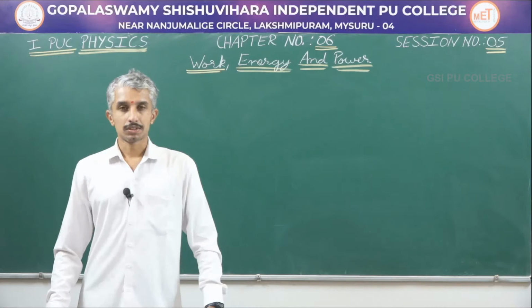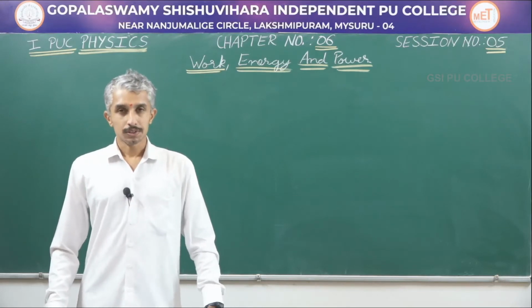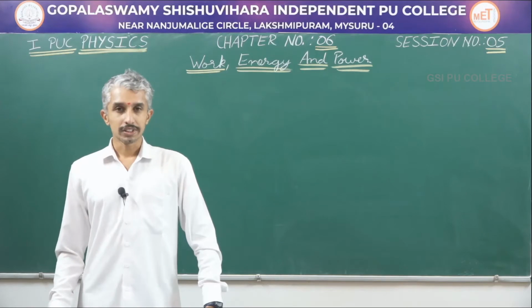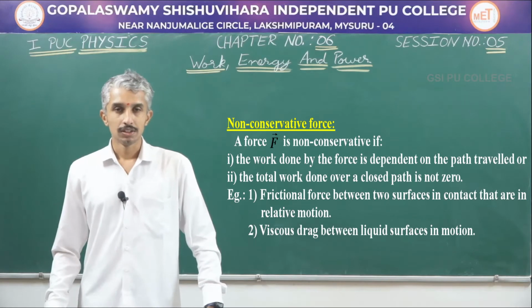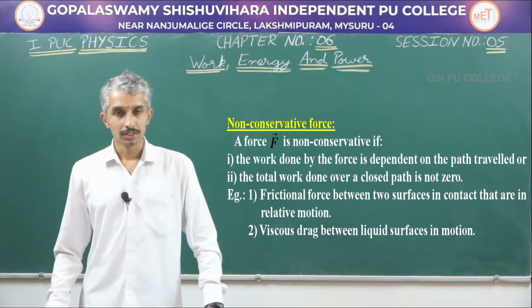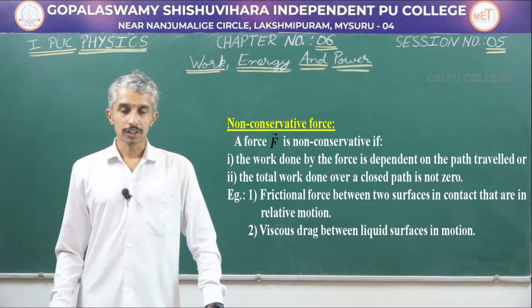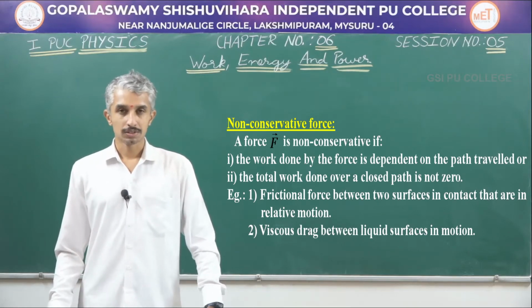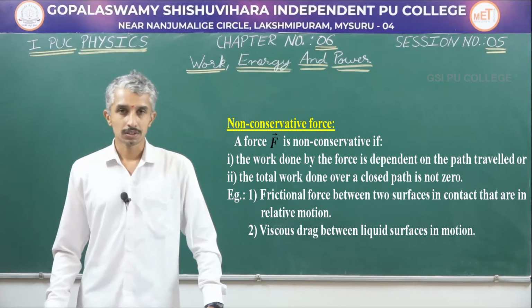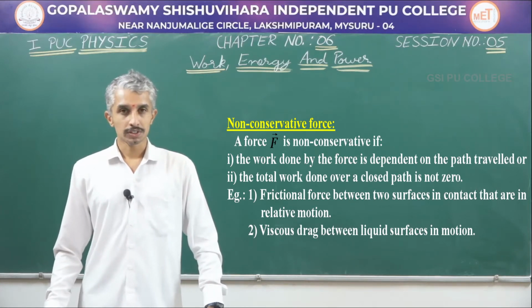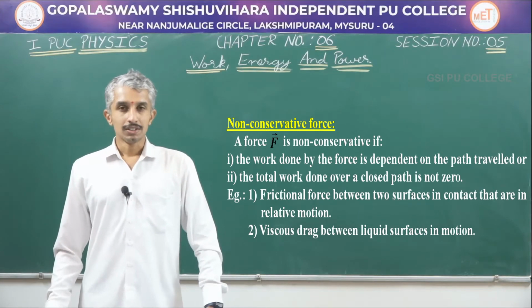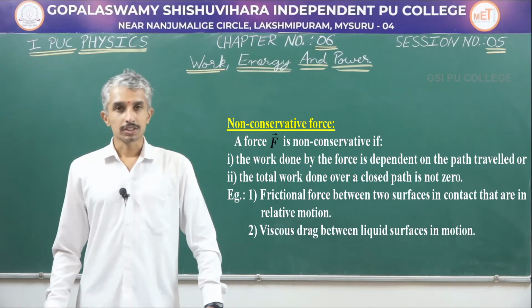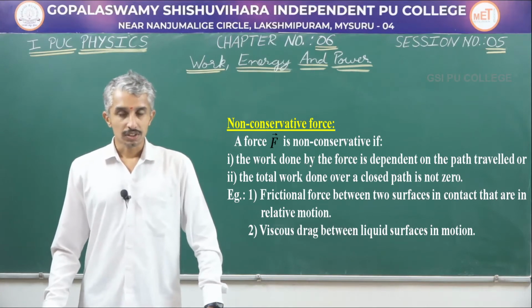Let me begin. First, what do we mean by non-conservative force? A force F is said to be non-conservative if the work done by the force is dependent on the path length. You can also define it as follows: a force is non-conservative if the work done over a closed path is not 0. What are the examples for non-conservative force? The frictional force between 2 surfaces in contact is an example. Similarly, viscous drag between liquid layers in flow is also an example for non-conservative force. This is about non-conservative force.